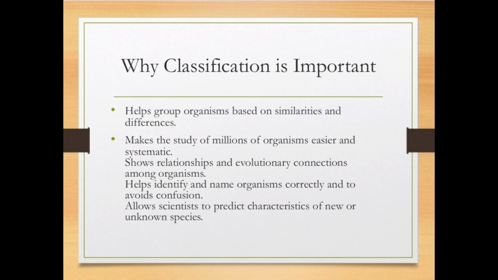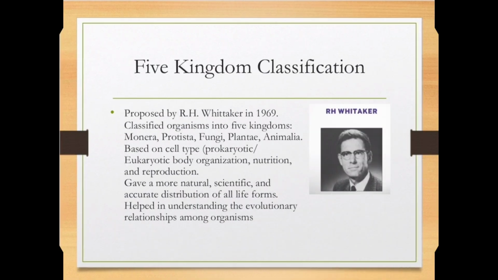Classification helps to show the evolutionary relationship among different organisms, and it also helps to identify and name different organisms correctly, so that confusion can be avoided. And scientists use this classification method to predict characteristics of new species as well as characteristics of unknown species.